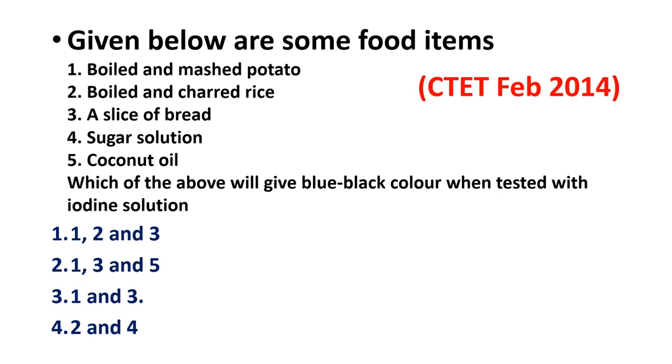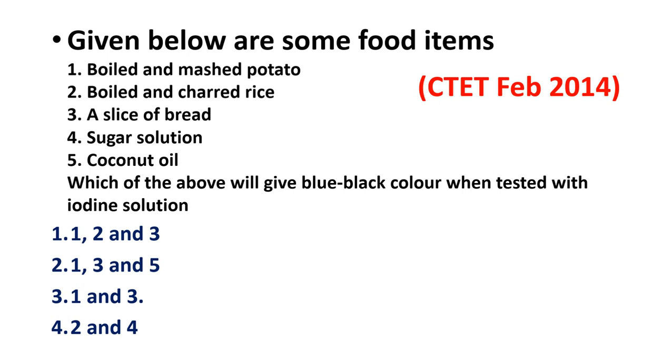Means we have to take samples of the food items and test them with iodine solution. Then we have to identify which food items are going to give us blue-black color, and what that particular color is going to